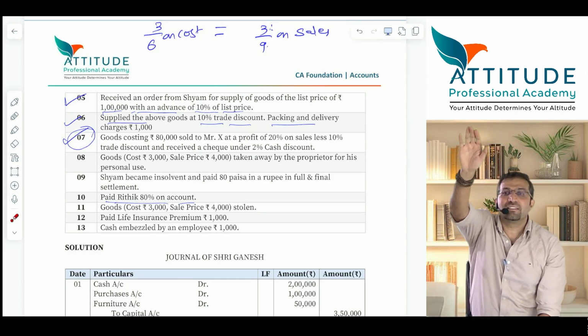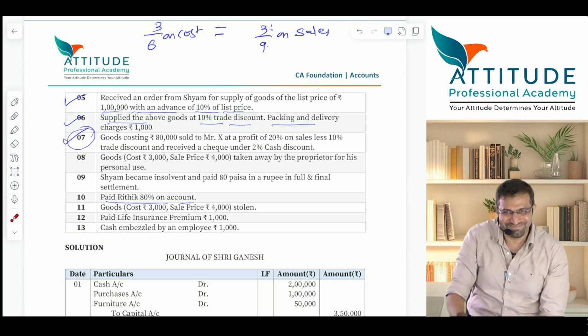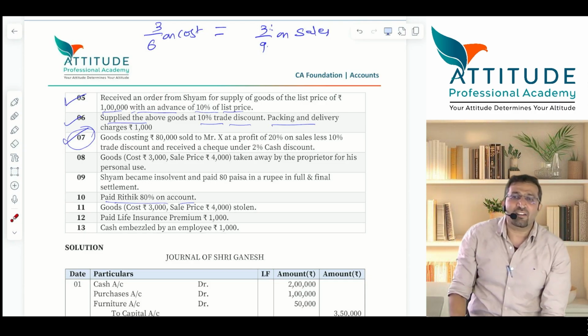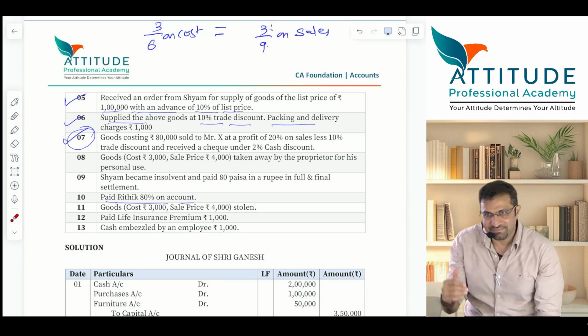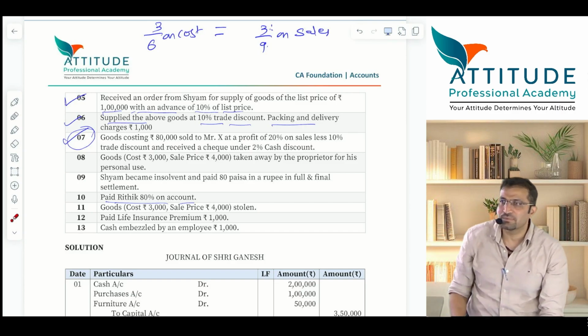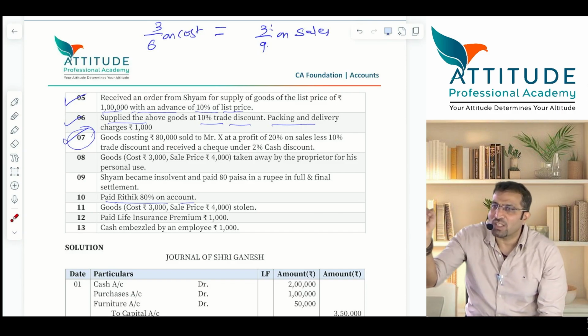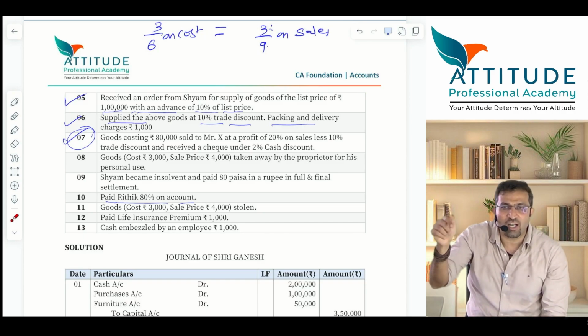Welcome to CA course. Get out of the mode of PUC 1 and PUC 2 and become a CA student. Reading quality makes all the difference. If you don't read the question carefully, you're gone.